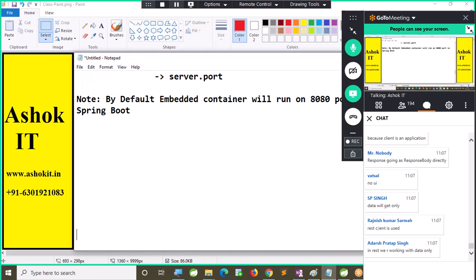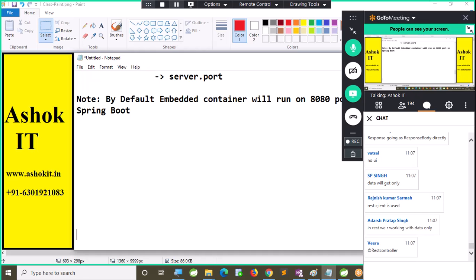REST API will return raw response to the clients. Directly response will be returned from the REST APIs to the REST clients. Directly data will be exchanged. There is no concept of the presentation. So that is the reason I am not writing any view resolver here.